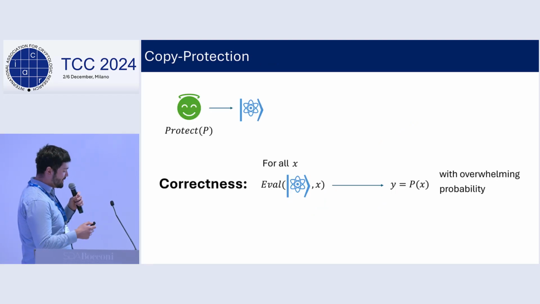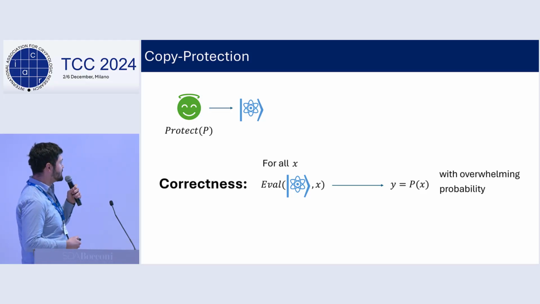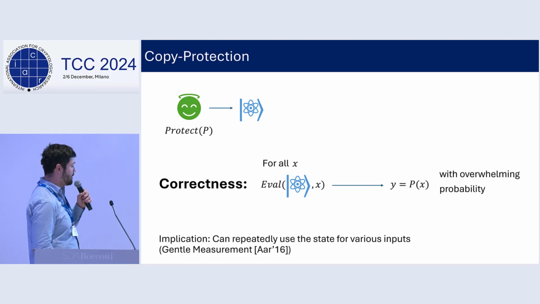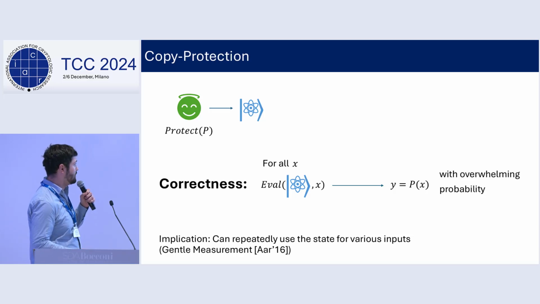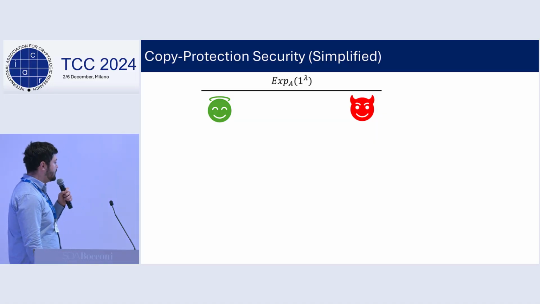So in copy protection, we encode a program as a quantum state, and our first requirement is correctness. We require that for any input x, the evaluation algorithm run on this quantum encoding and this input x gives us the correct output with overwhelming probability. One implication of this is that we can do this without damaging the quantum state at all. So we can use this encoding repeatedly for different inputs. Okay, so let's move on to the security definition.